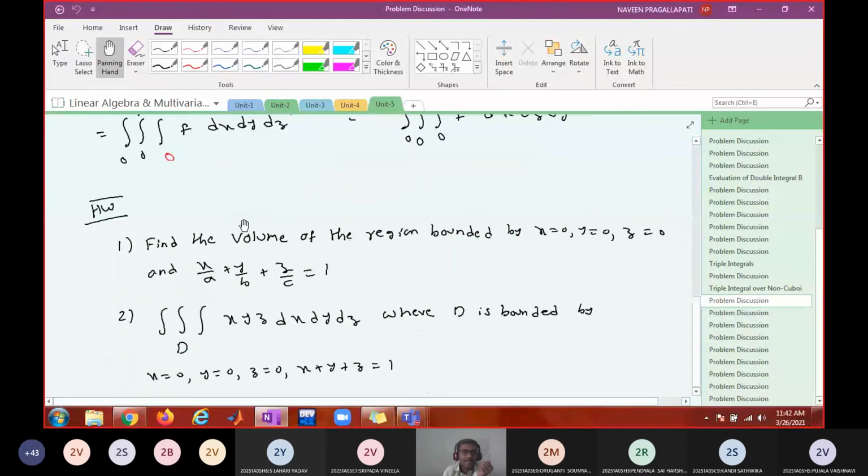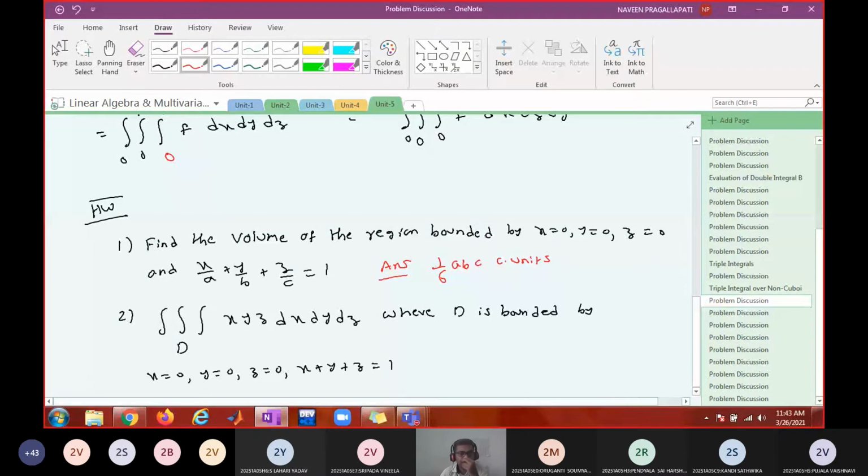What is the answer for this? 1/6 ABC cubic cubes.